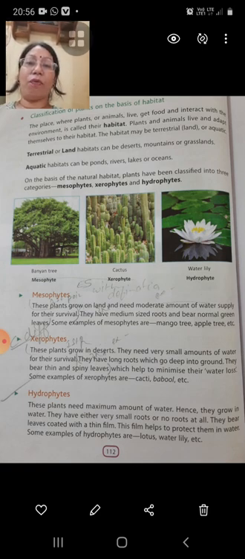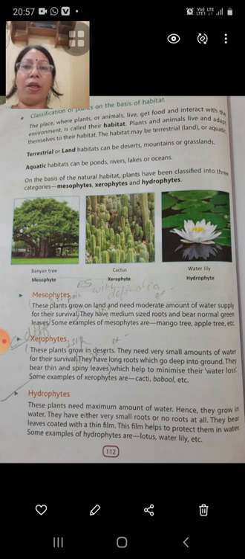Number 1, you can see mesophytes. Mesophytes are those plants which grow on land and need a moderate amount of water. What is the meaning of moderate amount? Not too much and not too little. A moderate amount of water supply is needed for their survival. They have medium-sized roots and bear normal green leaves. Some examples of mesophytes are mango tree, apple tree, banyan tree. You can see the banyan tree in the picture also. It is an example of a mesophyte plant.